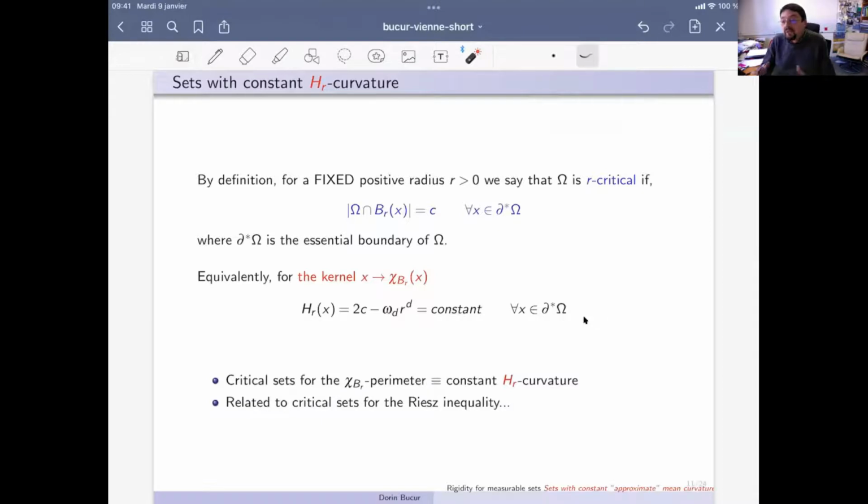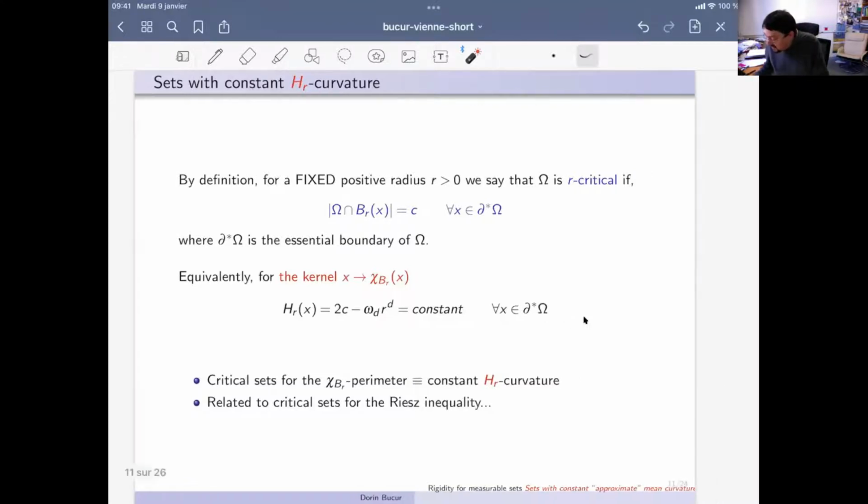So going back and putting this into context, we want to study sets which have constant mean curvature associated to the kernel which is the characteristic function. This is the way in which we define our critical sets. These are sets satisfying, for every point on the essential boundary of these measurable sets, that the volume of omega intersected with a ball is constant.